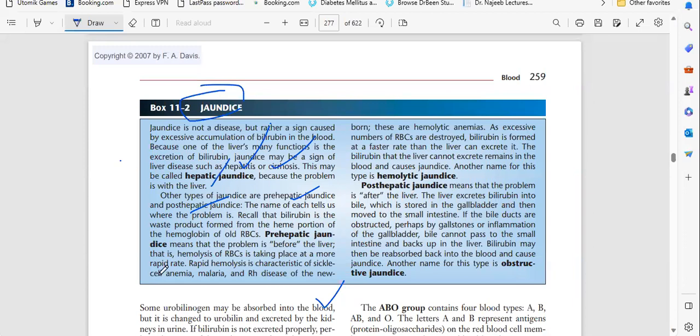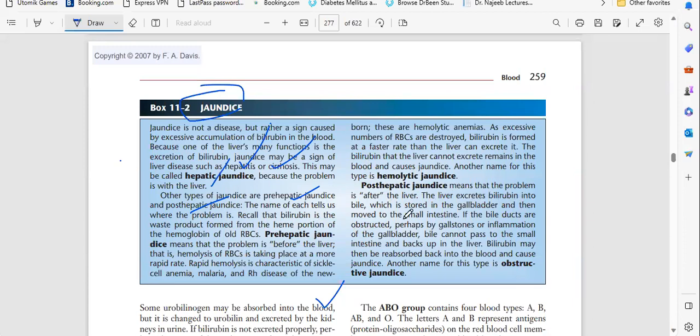In some cases also sickle cell anemia, there is rapid death of RBC, as in malaria and RH disease. Post-hepatic jaundice. What is meant by post-hepatic jaundice? It is a problem after the liver.